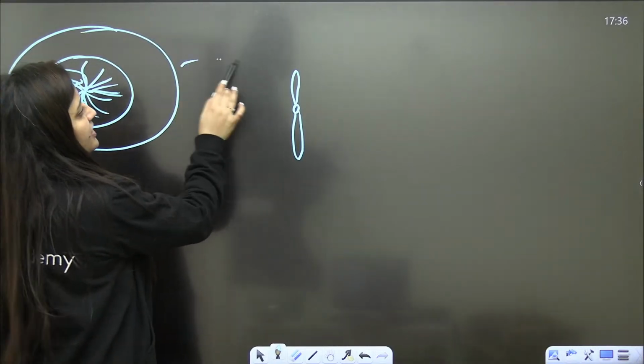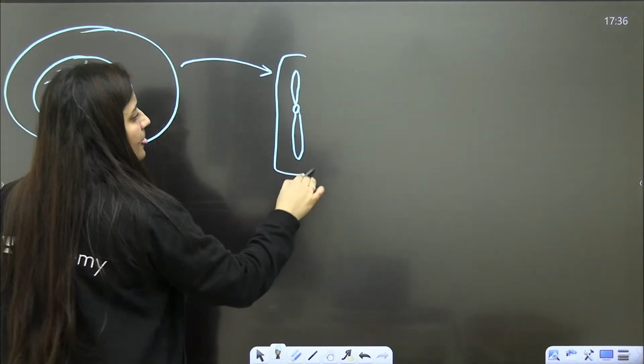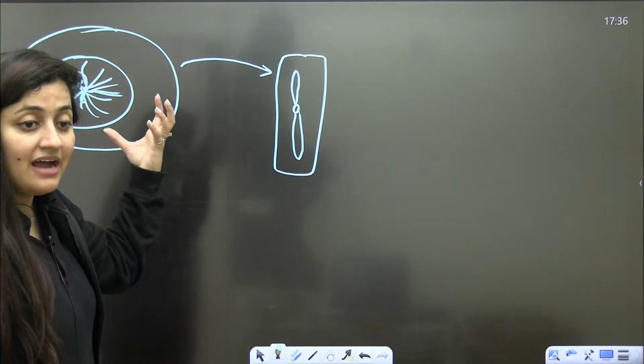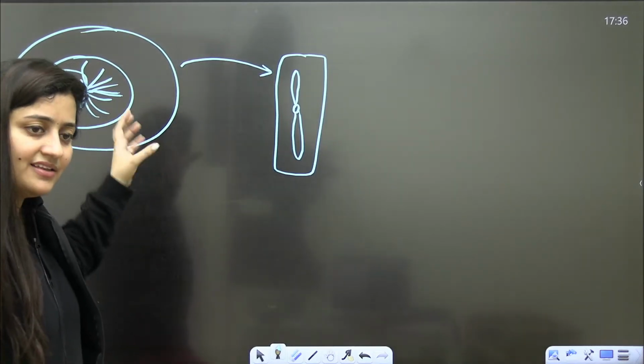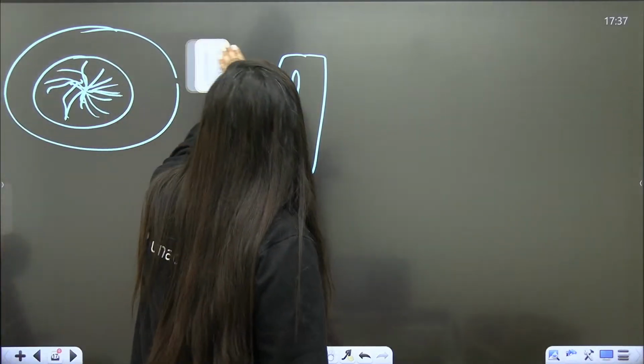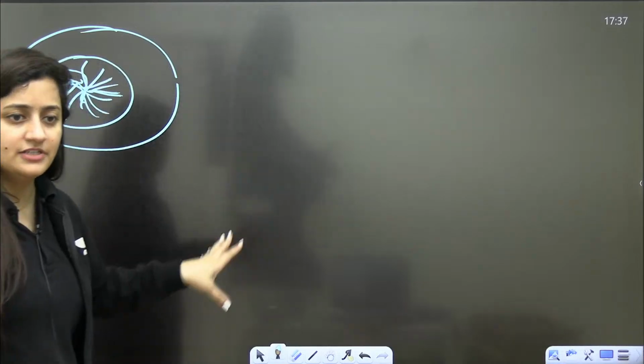When there is the division time, then only it will become compact, it will have a discrete entity. Otherwise, it will be just like a thread. This is the first part.